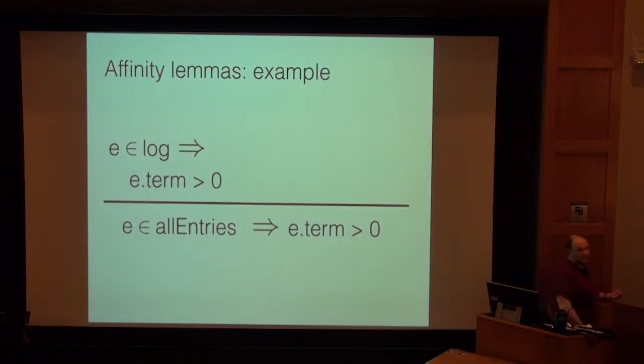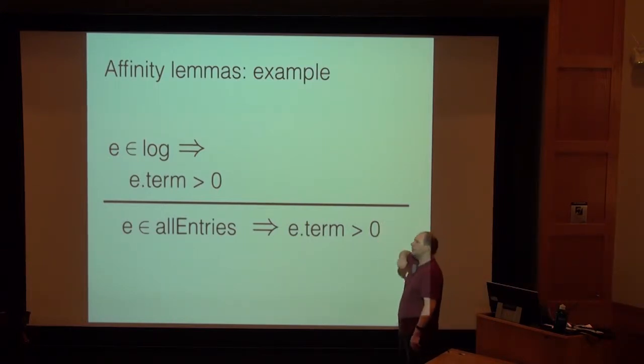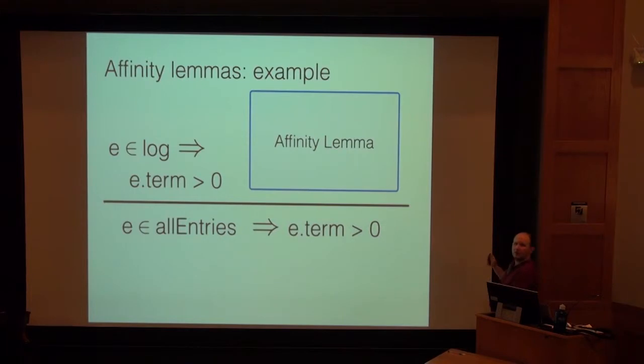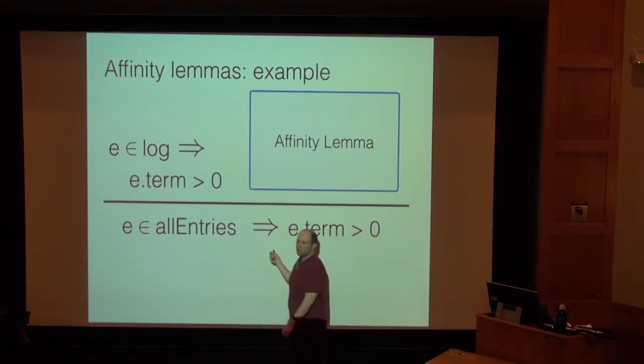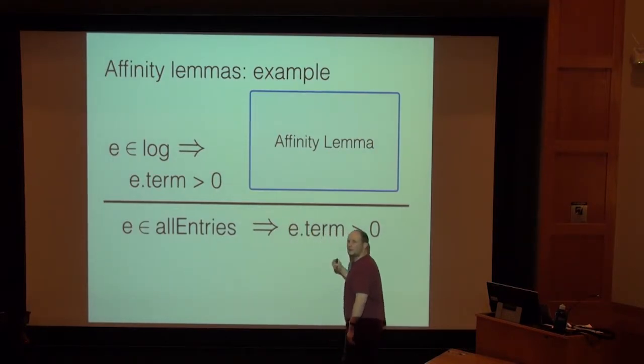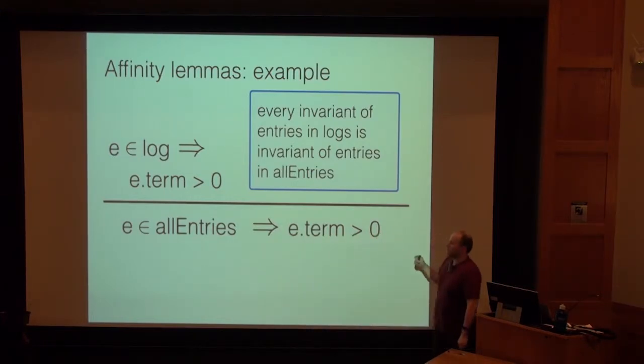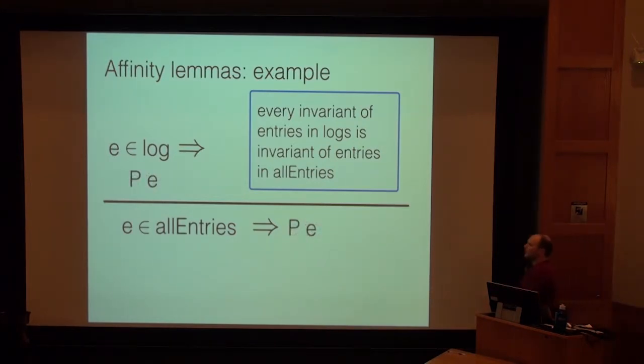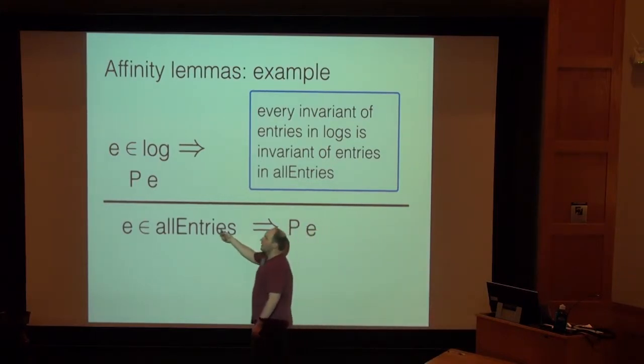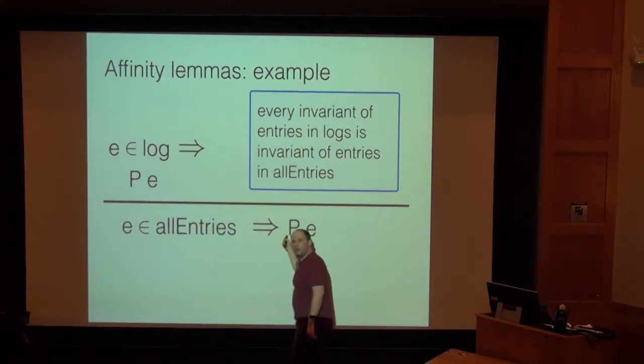So it turns out that one way you might do this, instead of trying to grind it out for this proof, because we end up with a lot of things of this shape, is that we're actually going to use an affinity lemma instead. What an affinity lemma does is tell you relationships between parts of your state. That is, it lets you say things like, for any invariant that I can prove about entries in the actual log, those are also going to be true about entries in all entries, right? And so now I have this nice thing where anytime I want to prove something about all entries, if I already know about the log, then I get this fact for free.